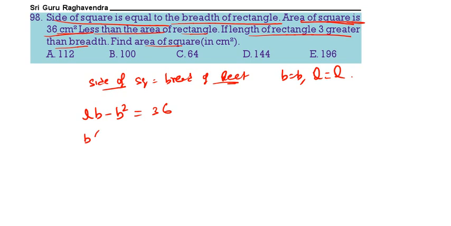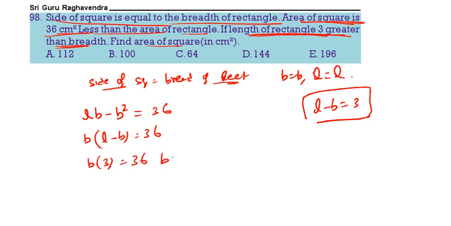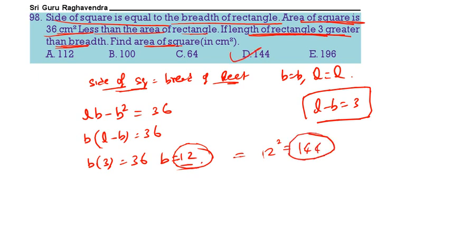You can take B as common: B into L minus B is 36. Now the length is greater than the breadth by 3, so L minus B is nothing but 3. So B into 3 is 36. B value is 12. If B value is 12, the side of the square is also 12. We want the area of the square, which means 12 square. What is 12 square? 144.